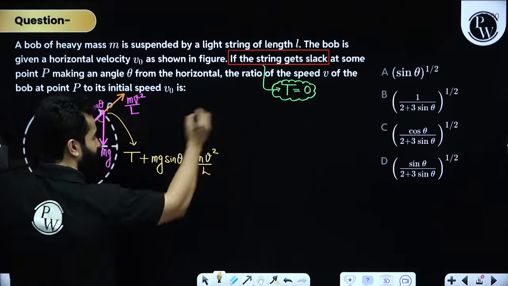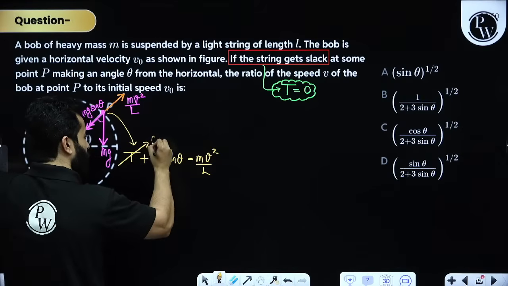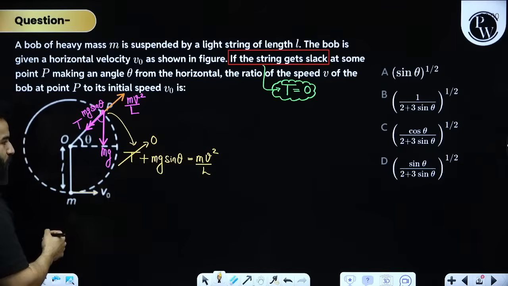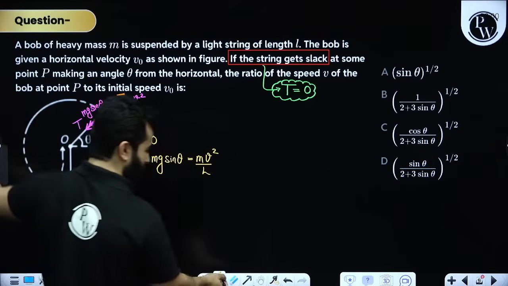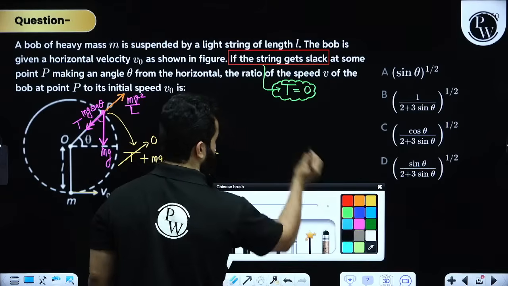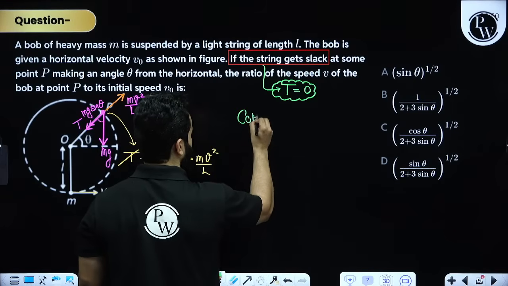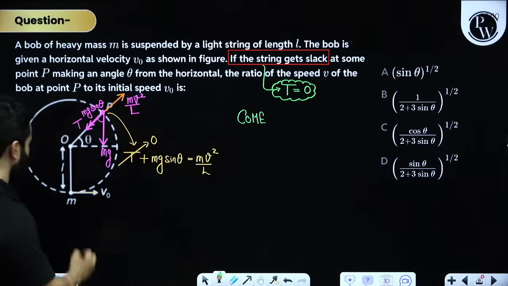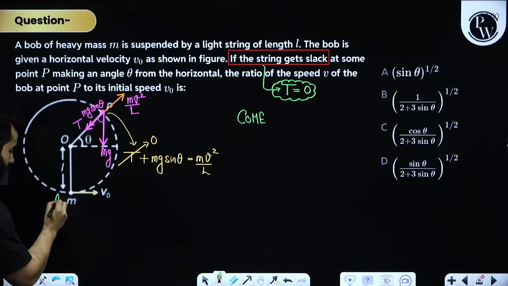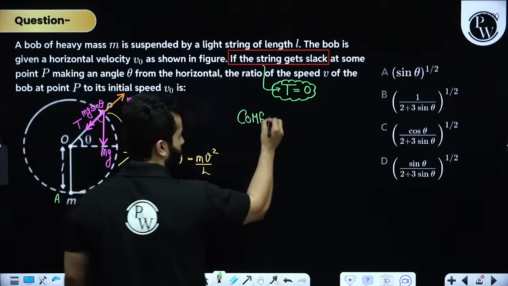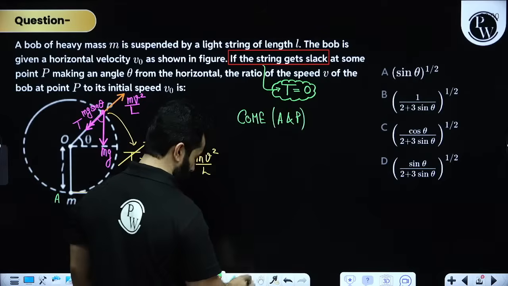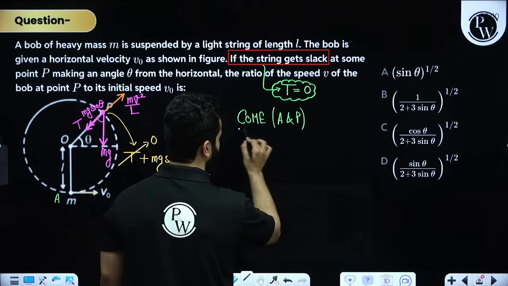Now they are saying that tension is becoming 0. No problem, sir. Let's make it as 0. Now we don't know what this V is. So again, no problem. Let's use conservation of mechanical energy between what, my dear friends? Between, let's say this is point A and this is point P. So conservation of mechanical energy between point A and P.